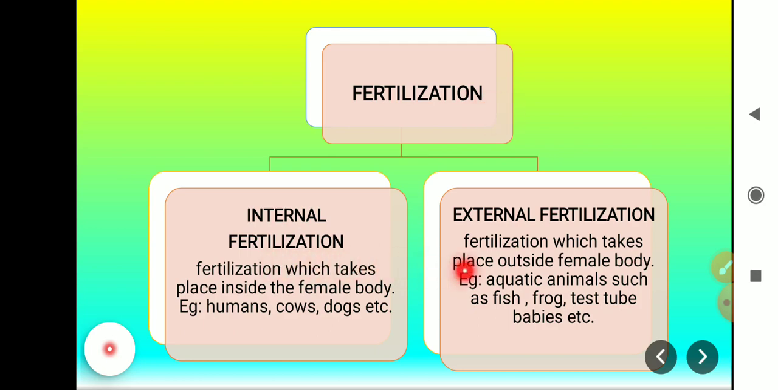There are two types of fertilization: internal fertilization and external fertilization. If the fertilization takes place inside the female body, it is called internal fertilization, for example in humans, cow, dogs, etc. And if the fertilization takes place outside the female body, it is called external fertilization. Examples are aquatic animals such as fish, frog, test tube babies, etc.